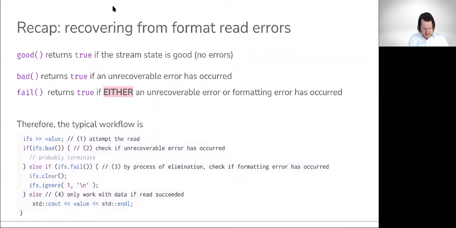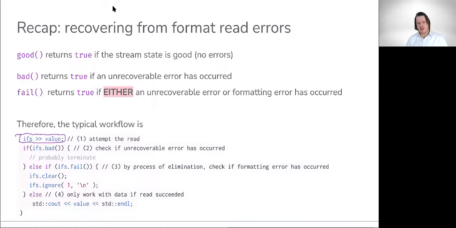First off, we're going to attempt to read. So in this case, ifs is simply an input file stream. It's bound to who knows what. Value is an object of some type. It doesn't matter for what we're trying to look at here. It does in the actual read, in the sense that if we're doing a formatted read, we would expect value to be the type of object we're expecting to read from the file. So we attempt that read.